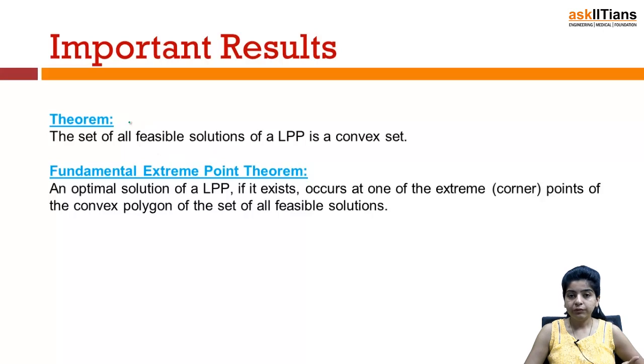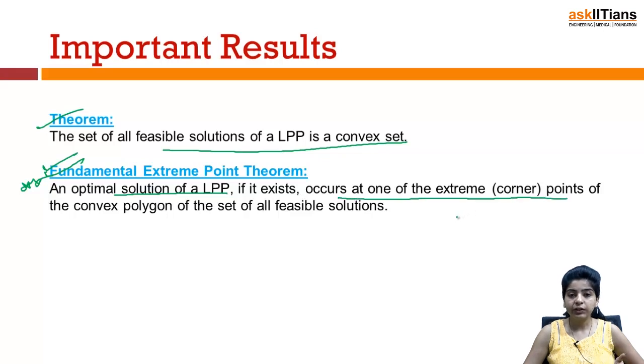Then we have certain important results. A theorem says the set of all feasible solutions of LPP is a convex set. So, the set of all feasible solutions of LPP will always be a convex set. Convex we have just now discussed. Then we have the fundamental extreme point theorem, which is important. An optimal solution of LPP, if it exists, occurs at one of the extreme points, that is the corner points, of the convex polygon of the set of all feasible solutions.